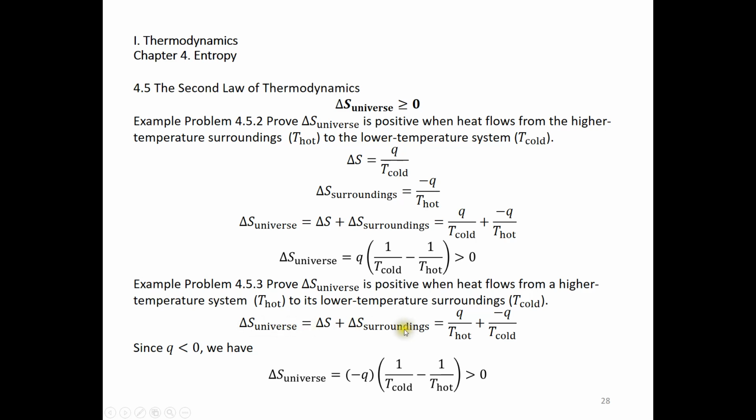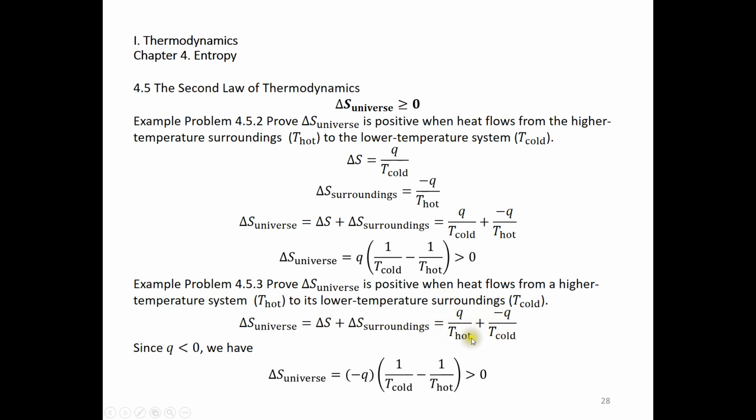Same equation here. Again, the universe is simply the system plus its surroundings. And delta S is Q over T hot. T hot is the temperature of the system, and T cold is the temperature of the surroundings. So we have this expression.